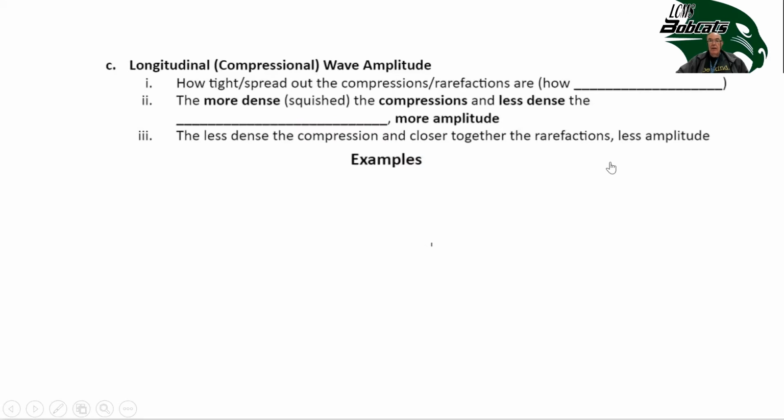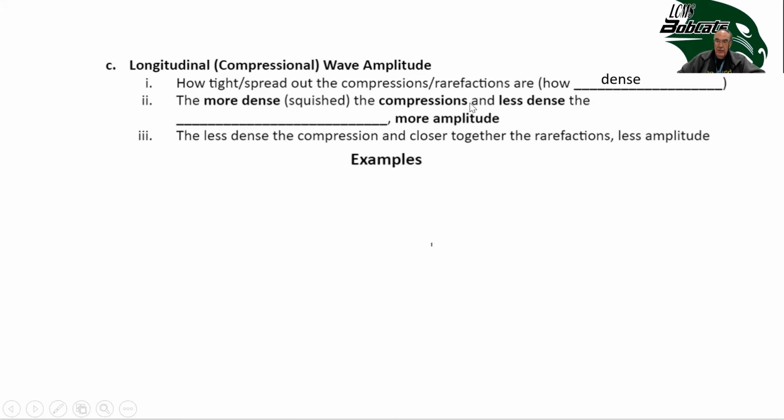The amplitude of a compressional wave or a longitudinal wave is a little bit different because we don't really think about these, or they're not as familiar as transverse waves. So for the compressional wave, the amplitude depends on how tight and how spread out the compressions and rarefactions are, or how dense they are.